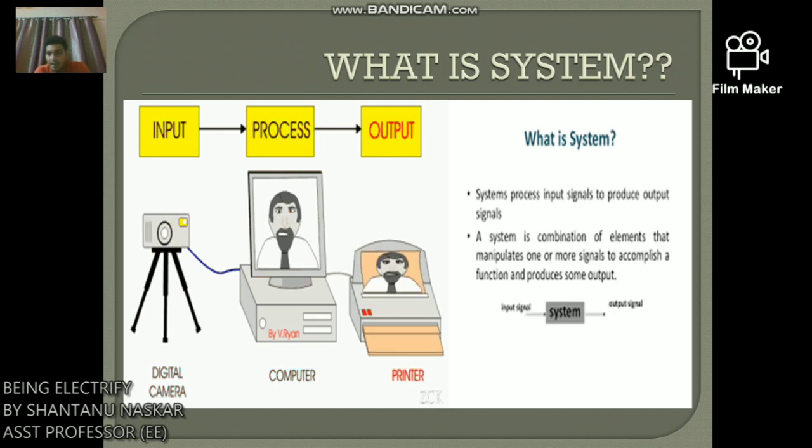We need to be able to construct appropriate system models that adequately represent the interconnection of signal and system and the relationship of cause and effect for that system. Usually we refer to certain causes of interest as inputs and certain effects of interest as outputs. For example, in the accelerator of an automobile, the input of interest could be the applied force and output could be speed of automobile.